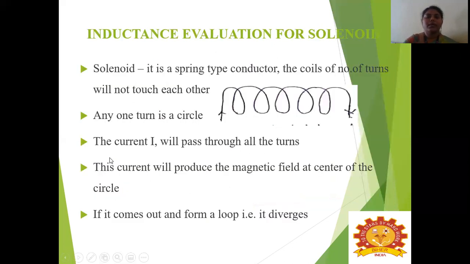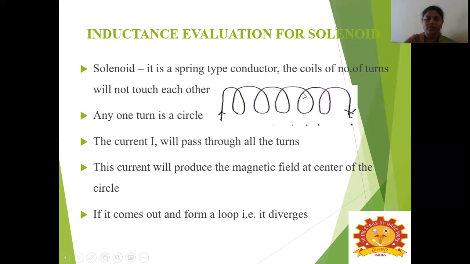Then we will see about inductance evaluation for a solenoid. So first, what is a solenoid? This is the structure of a solenoid. Either it can be this side or it can be inverted. A solenoid is nothing but a spring-type conductor, and the coils, the number of turns, will not touch each other. So this is one coil and this is the second coil.